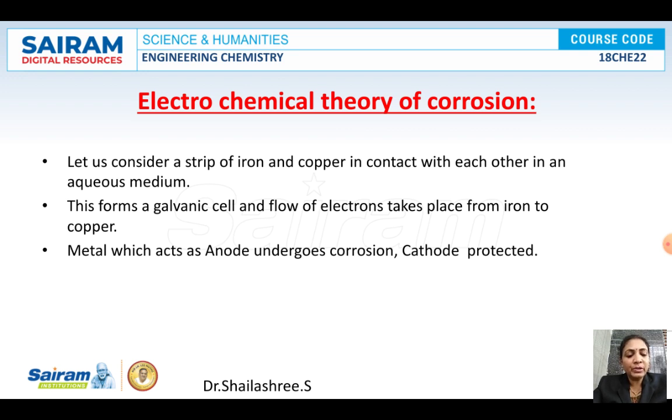Because the electrode potential of each metal is different, right? So when the two metals have different EMF and are connected together, there will be a setting up of a galvanic cell. Once a galvanic cell is set up, anode and cathodic areas are formed. At anode oxidation will be taking place and at cathode reduction will be taking place, and finally there will be a formation of rust. So here we are going to study how corrosion happens on a metal. Generally we will be considering the iron metal only.